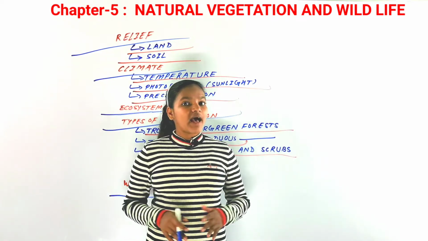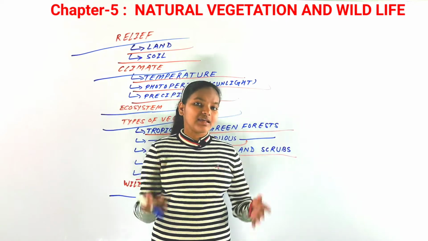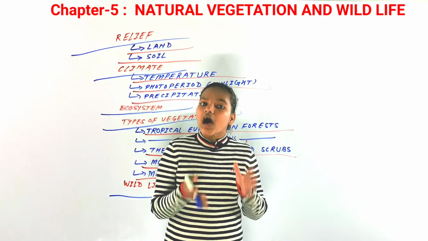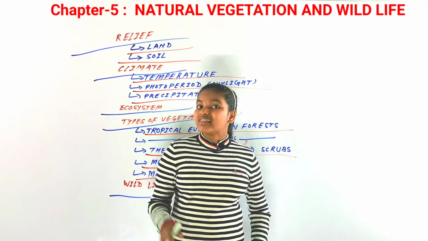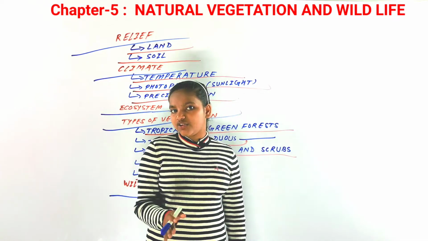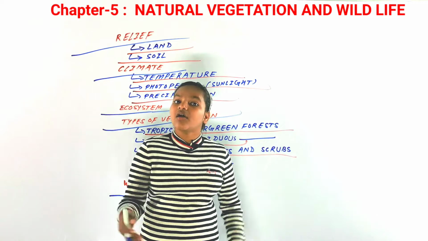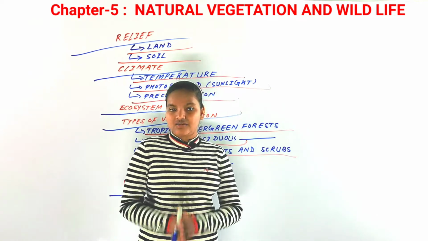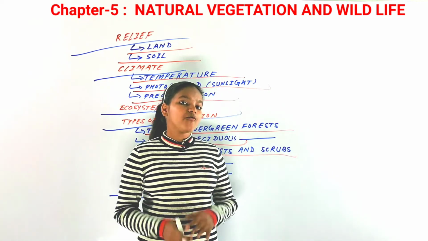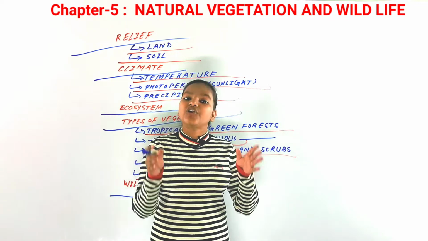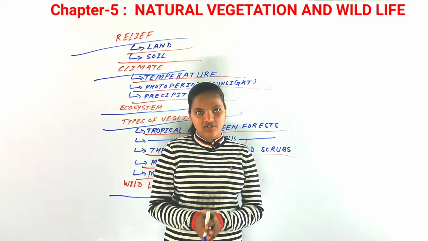Now there is a ban on killing tigers to protect them. You know what, at one time the number of tigers had reduced to 1500, but that has now increased to more than 3000 because of these plans. So we have to protect the wildlife, and that's all we have discussed in this chapter.